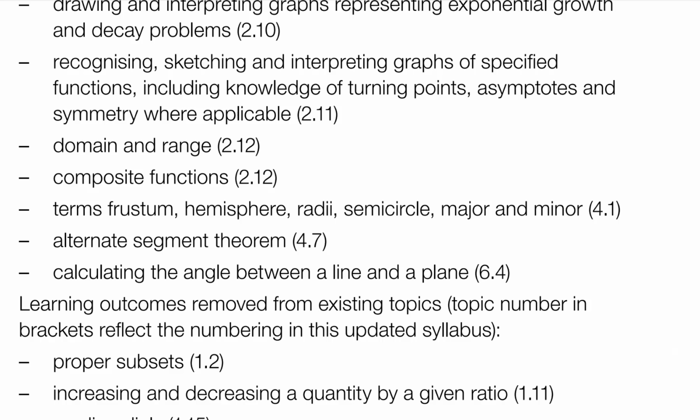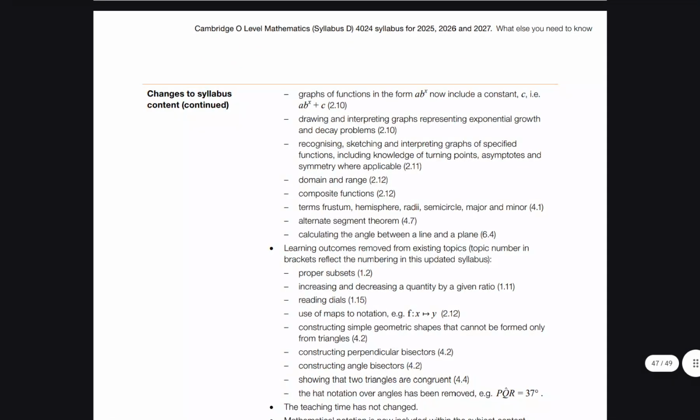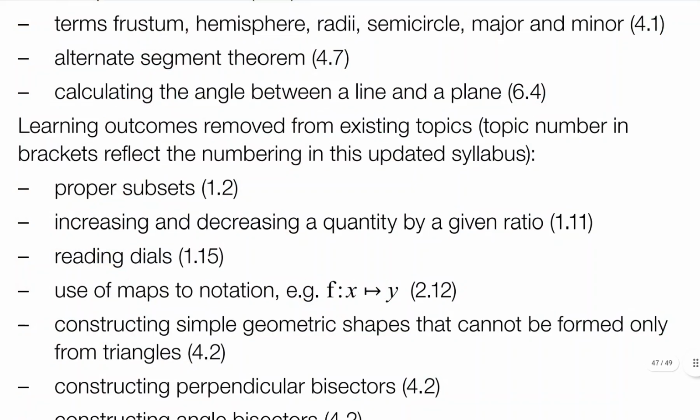Calculating the angle between a line and a plane. This is also a very interesting thingy. It's basically using Pythagoras twice. First, use Pythagoras to get the diagonal, the line's shadow that it casts on the plane, and then use Pythagoras again to find the length of the line or the angle between the line and the plane, etc. etc. Learning outcomes have been removed from existing topics.